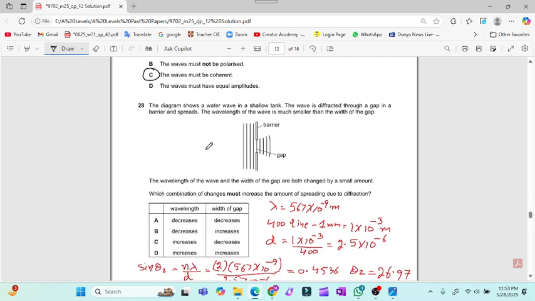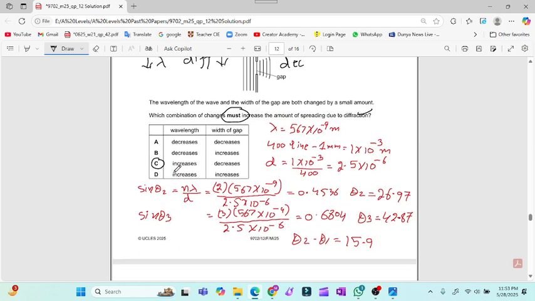For question number 28, now he is saying what changes must increase the amount of spreading due to diffraction. So wavelength and diffraction are proportional to each other. So when wavelength increases, the diffraction will also increase. And when the gap decreases, then the diffraction will also increase. So for question number 28, wavelength increases and the gap decreases.